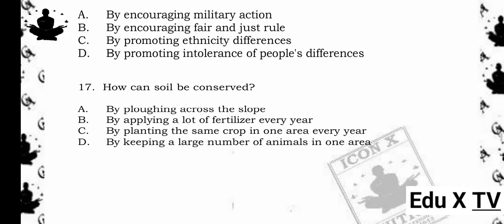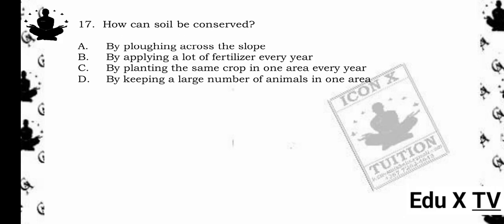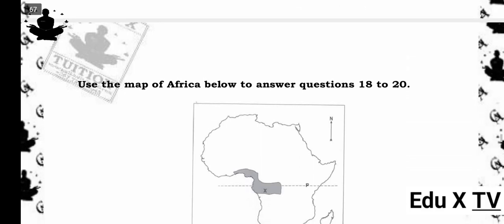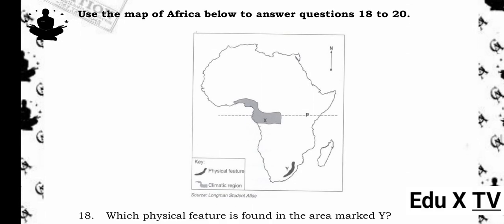17. How can soil be conserved? A. By plowing across the slope. B. By applying a lot of fertilizer every year. C. By planting the same crop in one area every year. D. By keeping a large number of animals in one area. The answer is A. By plowing across the slope. Reason being, plowing across the slope (contour plowing) prevents soil erosion by reducing runoff. The other options (B, C, D) can actually damage soil quality over time.